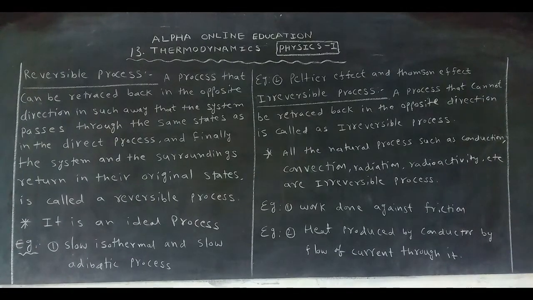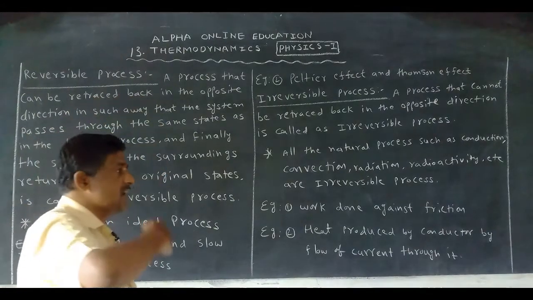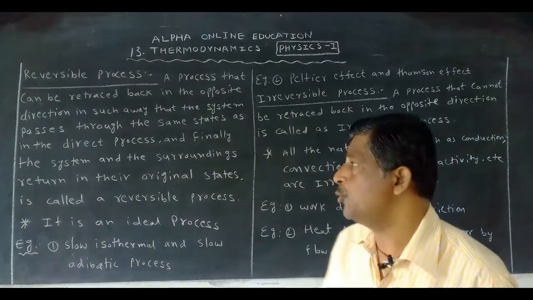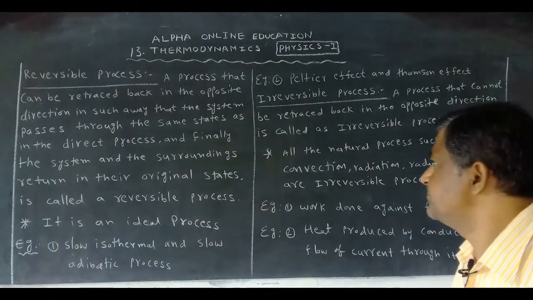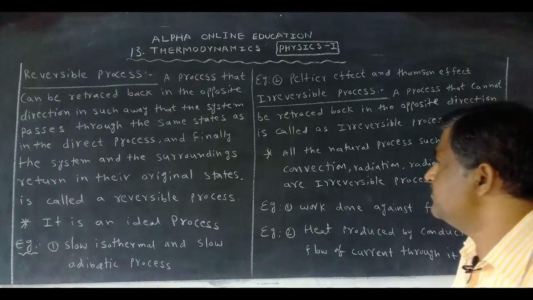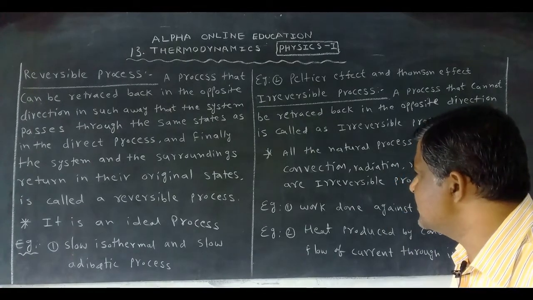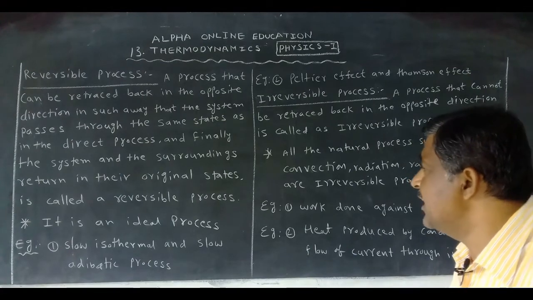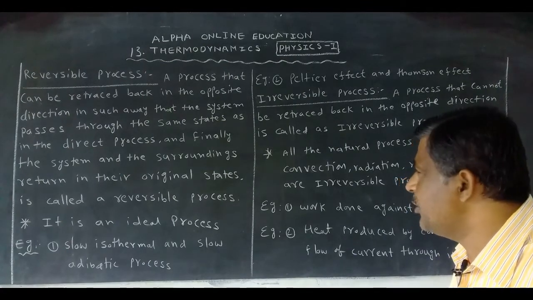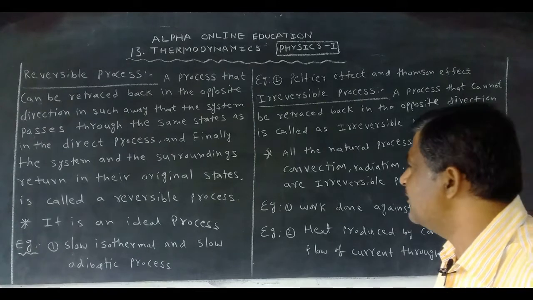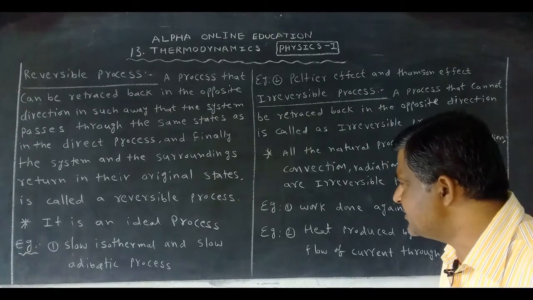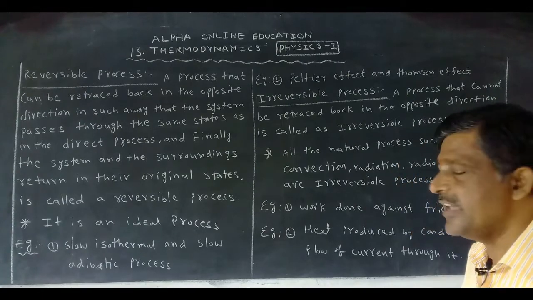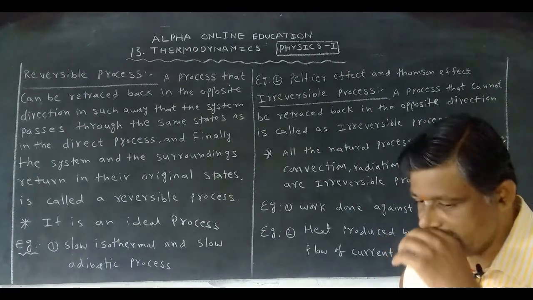A process that can be retraced back in the opposite direction in such a way that the system passes through the same states as in the direct process, and finally the system and surroundings return to their original states.